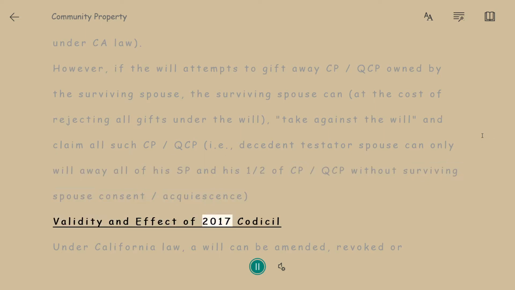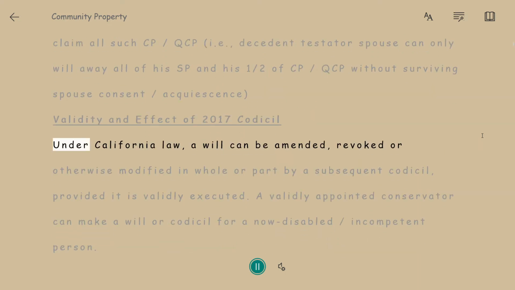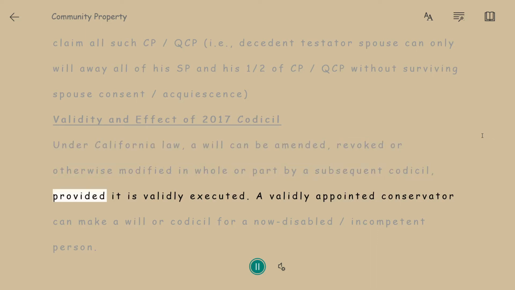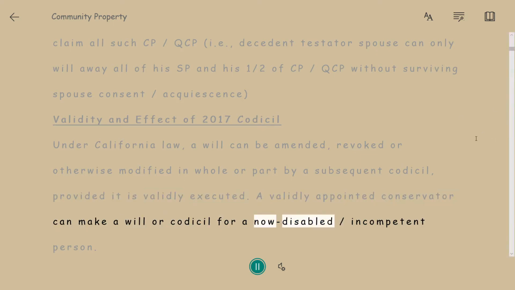Validity and effect of 2017 Codicil. Under California law, a will can be amended, revoked or otherwise modified in whole or part by a subsequent codicil, provided it is validly executed. A validly appointed conservator can make a will or codicil for a now disabled/incompetent person.